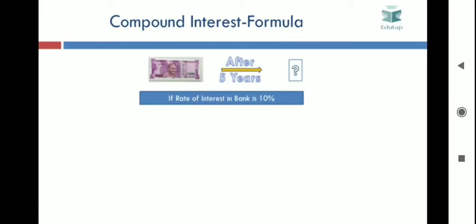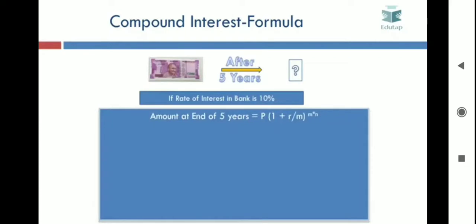So let's use the formula which we just discussed to calculate the amount after 5 years if the initial investment is 2000. The amount at the end of 5 years can be calculated using this formula. P would be 2000, which is the initial principal. R would be 10%, which is the rate of interest. M equal to 2, which is semi-annual compounding. And N equal to total duration, that is 5 years.